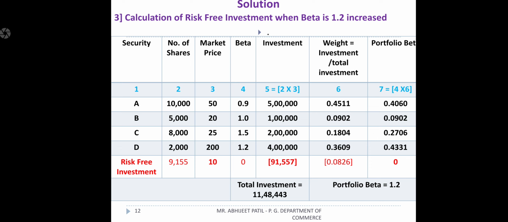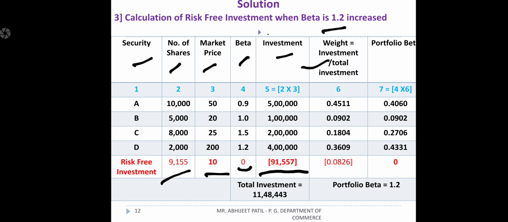See, the columns will be there. See the column calculation of risk-free investment when beta is 1.2. Securities column we can take, number of shares same, market price same, beta same, and investment column. Now come to the risk-free investment. Risk-free investment we should take 91,557, which we already calculated. Beta for risk-free is always 0. Market price for risk-free we always assume 10. So 91,557 divided by 10 gives 9,155 number of shares.